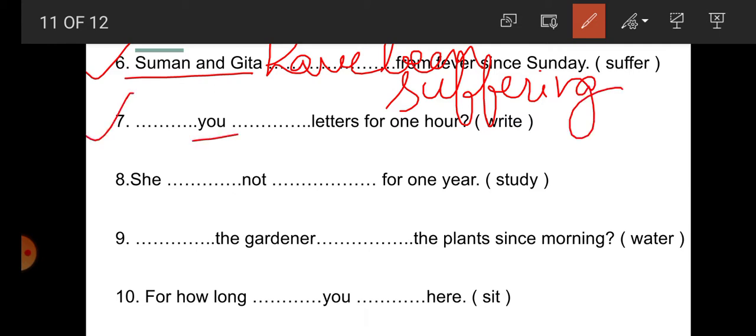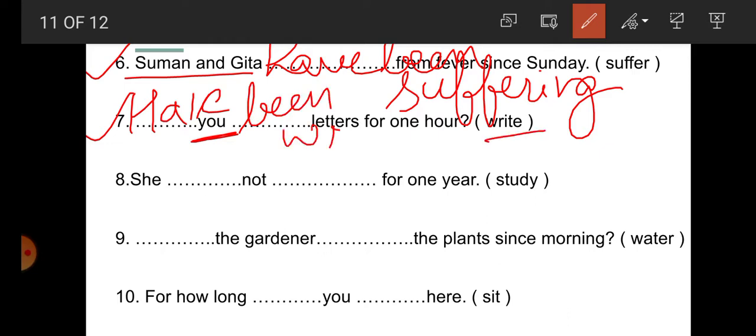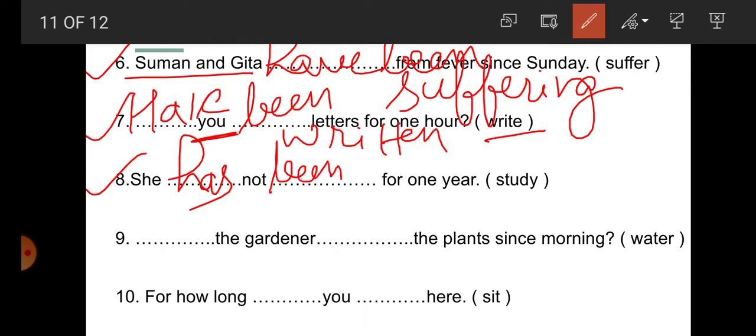Next one: You. You is the subject here, so for you, have. Have you been, what is the verb? Write. Have you been writing letters for 1 hour? Number 8: She does not dash for 1 hour. So after she, has not been studying.